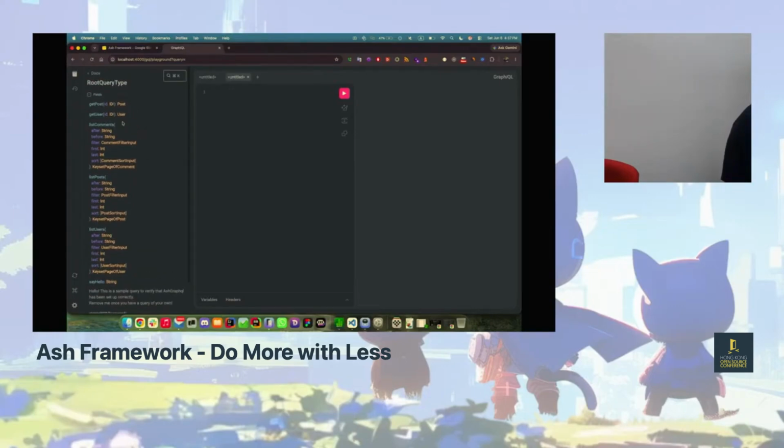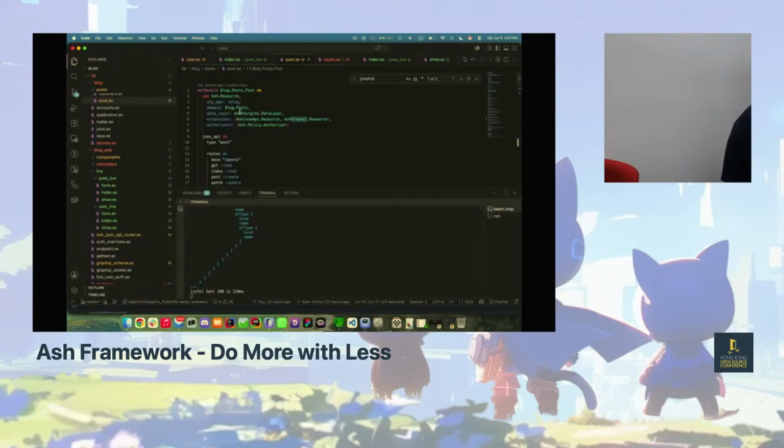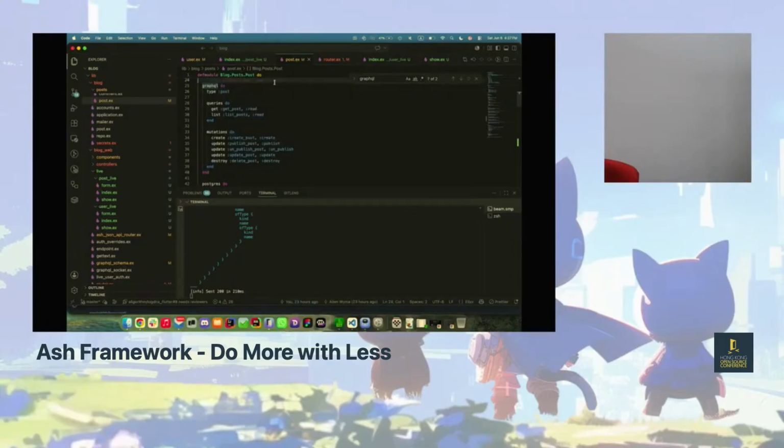And so for instance over here, the posting, right? I just had to configure just a little bit of stuff, not too much. For GraphQL, I just had to define a type, and I define queries, right? Because I can choose which actions I want to actually expose as API. So for instance, I did a get post, I did a list post, both of them go to read, because read can act as a get, meaning a get of a single record, or it can act as something like a list, like get lots of records. And then we have mutations, right? So if I want to create a post, publish a post, whenever I want to do something with a post that actually edits it, that's called a mutation.